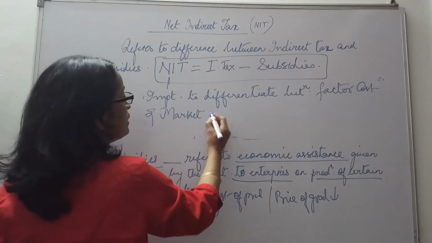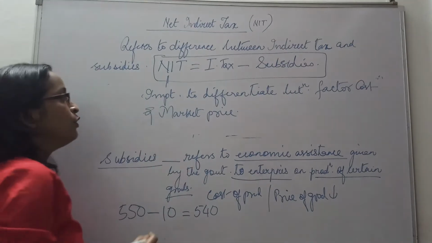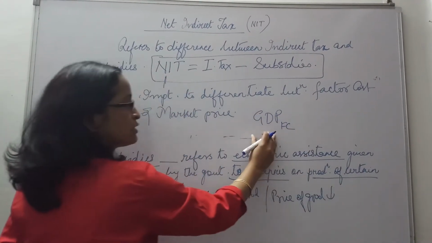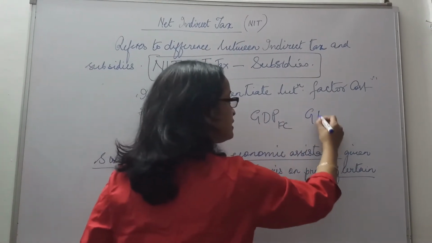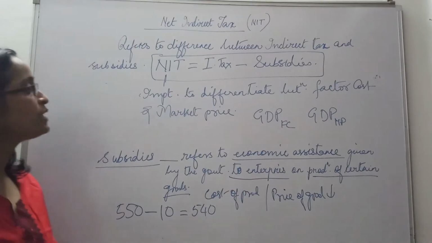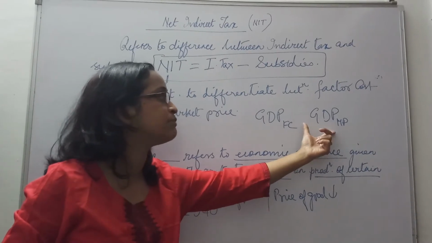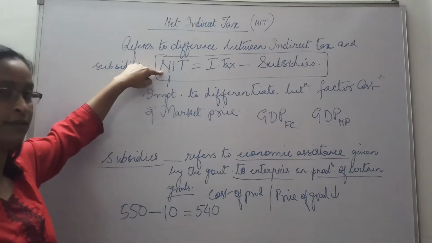When we calculate GDP or GNP, we take it like this: GDP at factor cost, or sometimes GDP at market price. Now what is this factor cost? What is this market price? This difference between factor cost and market price is all brought about by this component NIT.